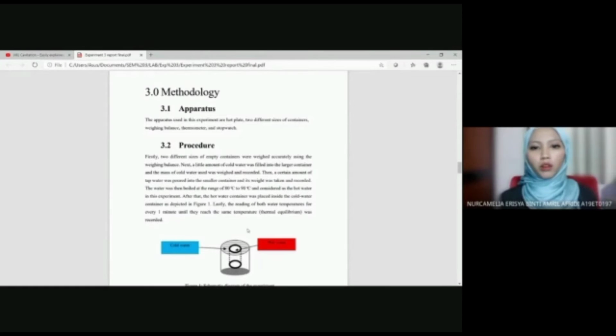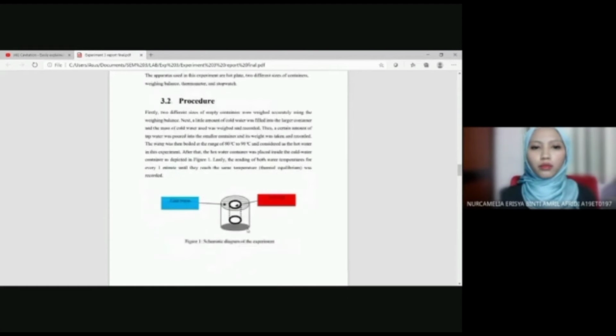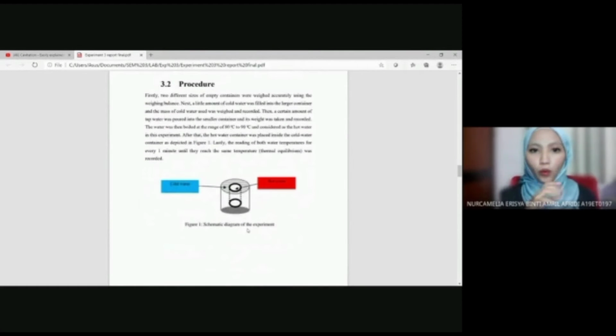Next, a little amount of cold water was filled into the large container and the mass of the cold water used was weighed and recorded. Then a certain amount of water was poured into the small container and its weight was taken and recorded.